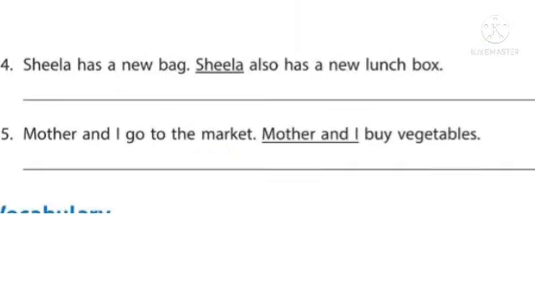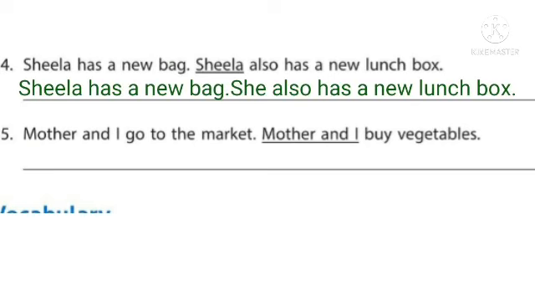The fourth sentence, Sheila has a new bag. Sheila also has a new lunch box. So in the sentence, the noun is Sheila. Sheila is the name of a girl. So we can use the pronoun she. So we can rewrite the sentence like this. Sheila has a new bag. She also has a new lunch box.